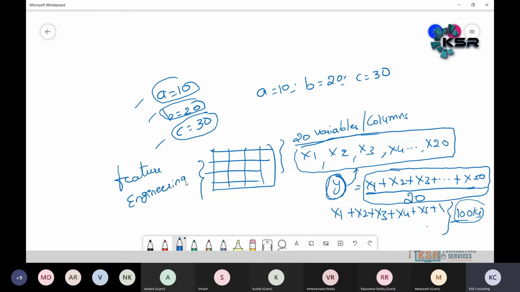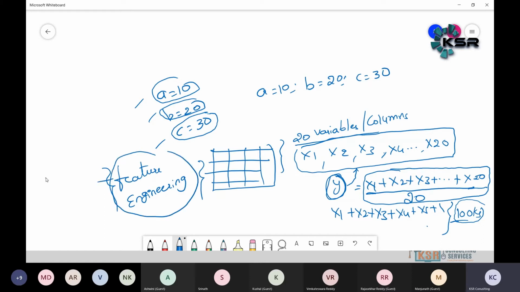Feature engineering is nothing but creating new attributes with the help of existing data. This is one separate topic in machine learning, one of the most important topics.